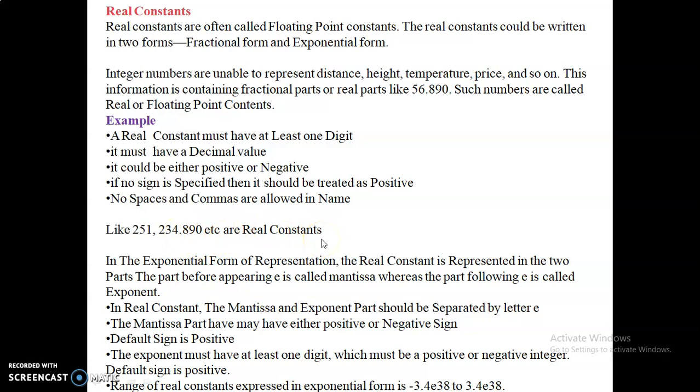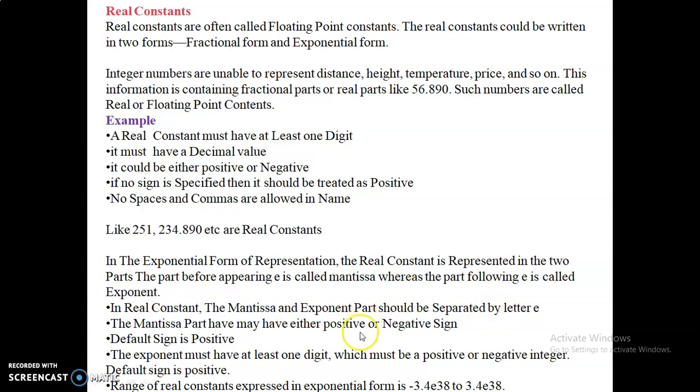Okay, in the exponential form of representation, the real constant is represented in two parts. The first part before the E is called the mantissa, whereas the part that follows E is called the exponent. The mantissa and the exponent part should be separated by the letter E. The mantissa part may have either a positive or negative sign. Default sign is positive. In every C program, the default sign is positive. If you need negative, you should give the minus sign prior to it. The exponent must have at least one digit which must be a positive or negative integer. Okay, the example is given here.